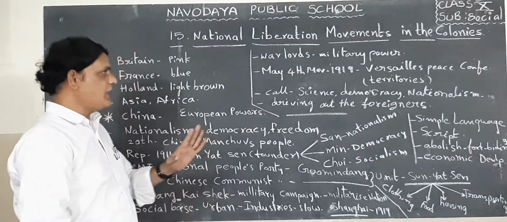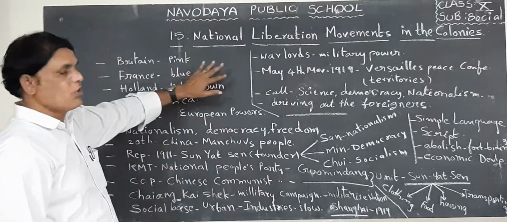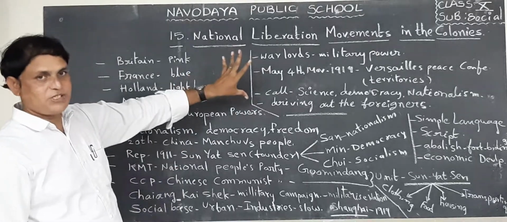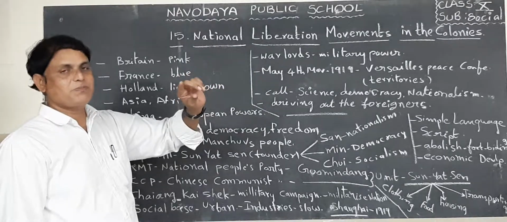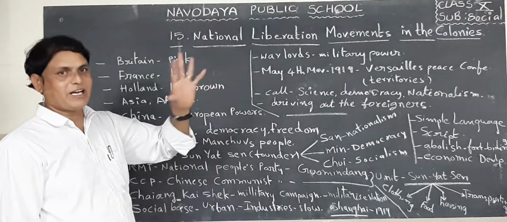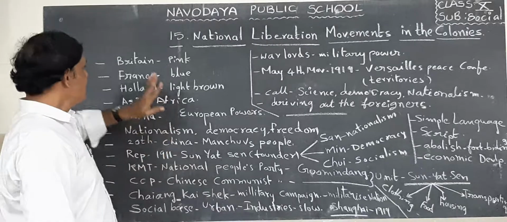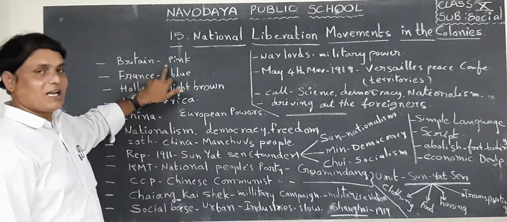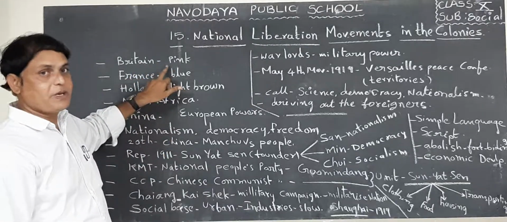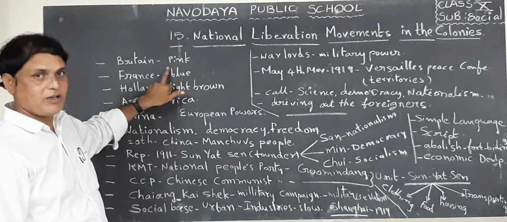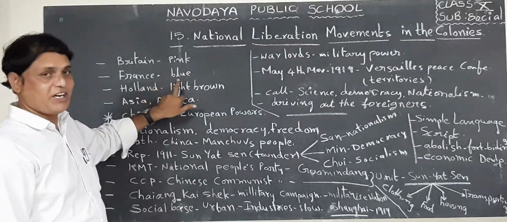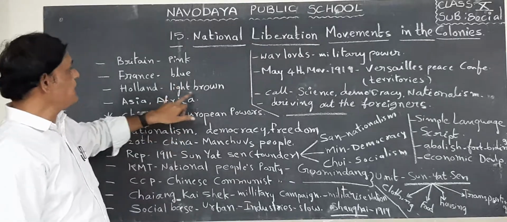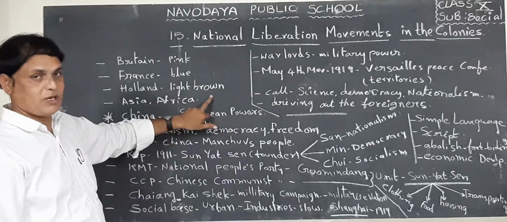Okay, so now look here. In your textbook, one world map is there. In that world map, some colors have been given to different countries. For example, pink color. What are the pink color countries in the world map? What are the blue color countries? What are the light brown color countries in the world map?